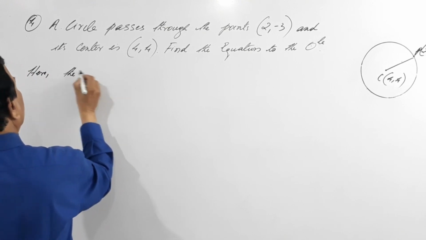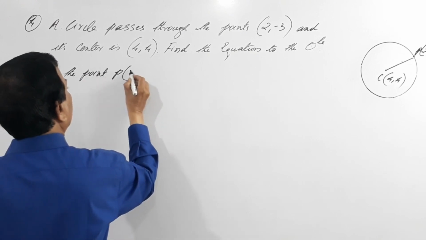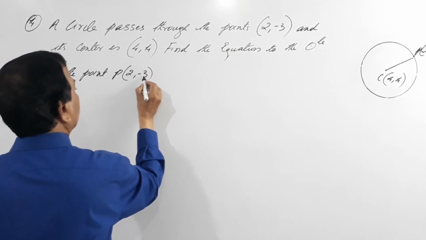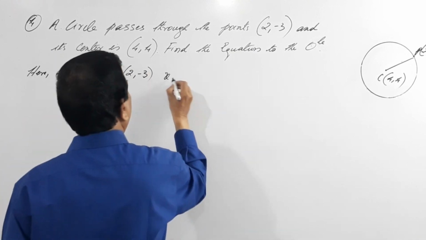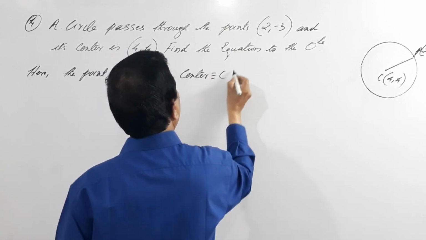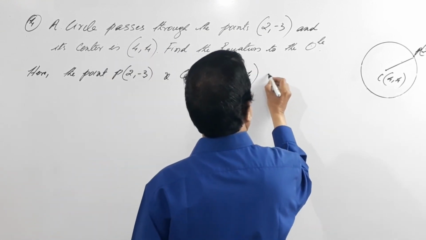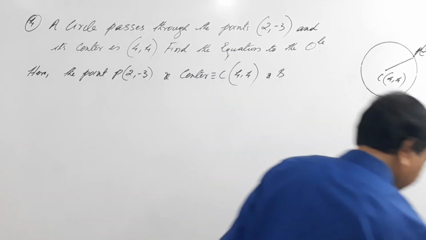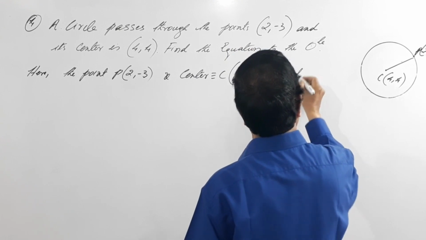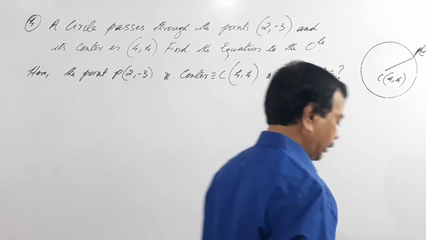The point P, that is (2, -3), is given, and center C is (4, 4), and radius R equals question mark, isn't it?